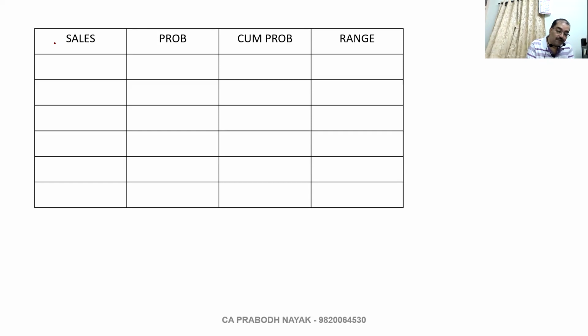Sales in units. 27 to 32 now. So 27, 28, 29, 31.